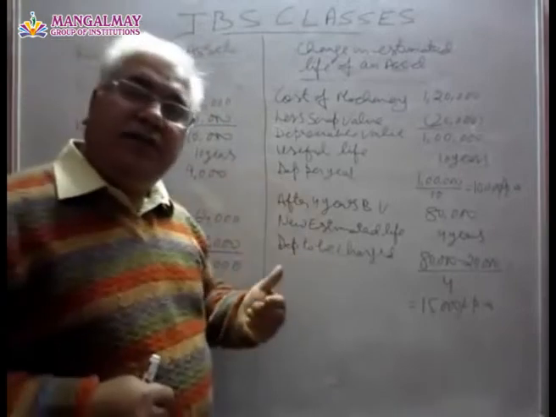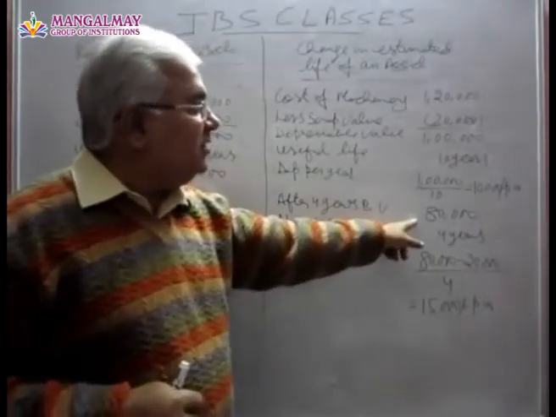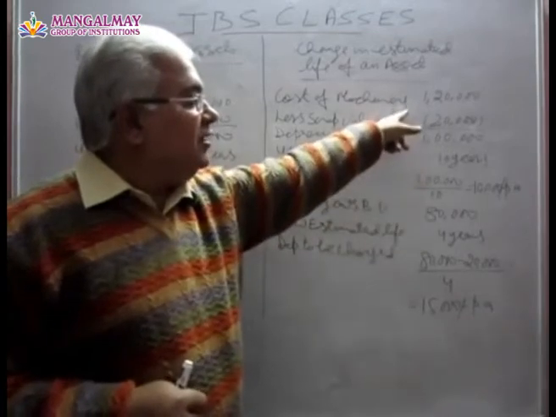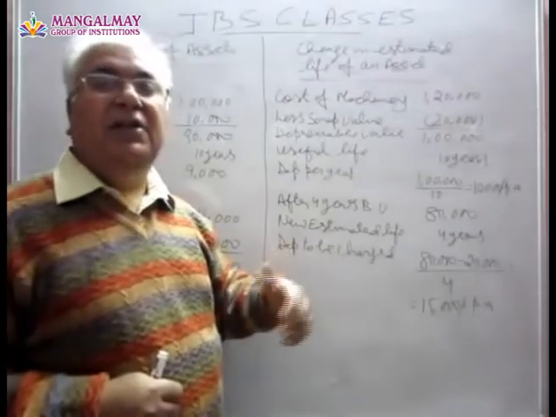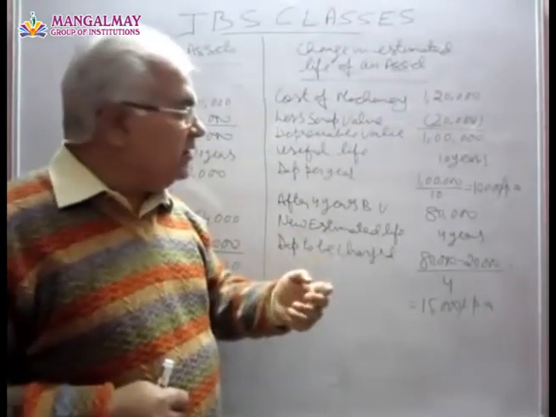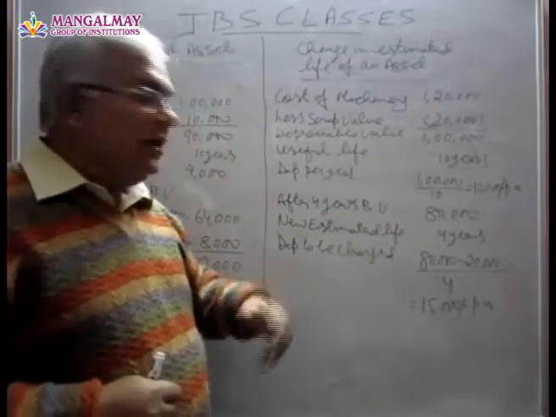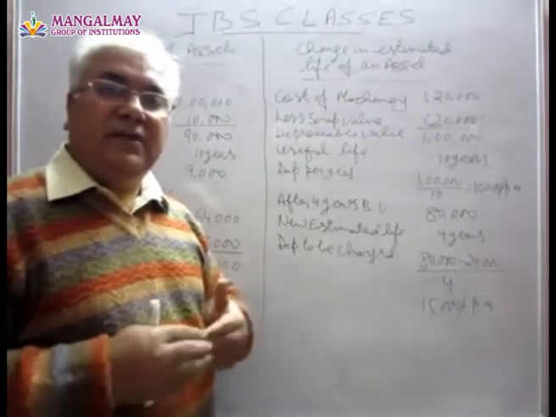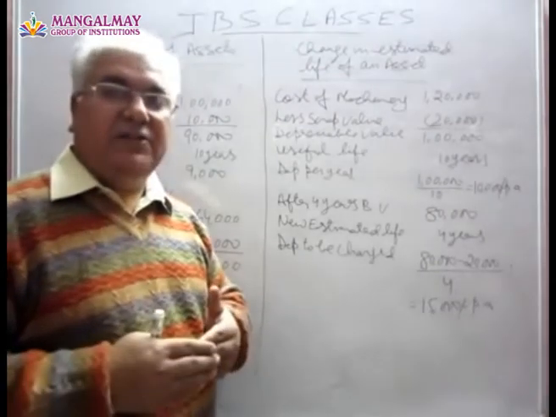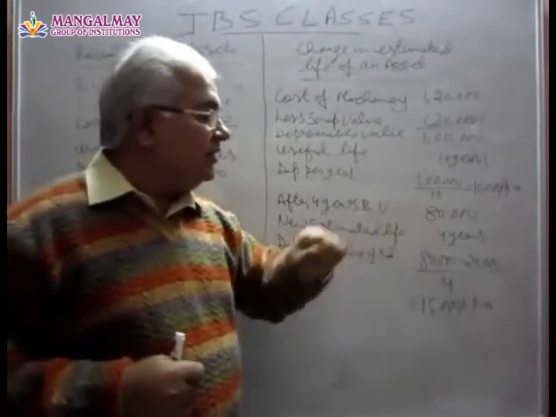Now after 4 years, its book value is 80,000. That is 1,20,000 minus 40,000, that is depreciation at the rate of 10% per annum for 4 years. So its book value is 80,000. Now we re-estimate its life. We feel that 6 years are still with us, but it will work only for 4 years.